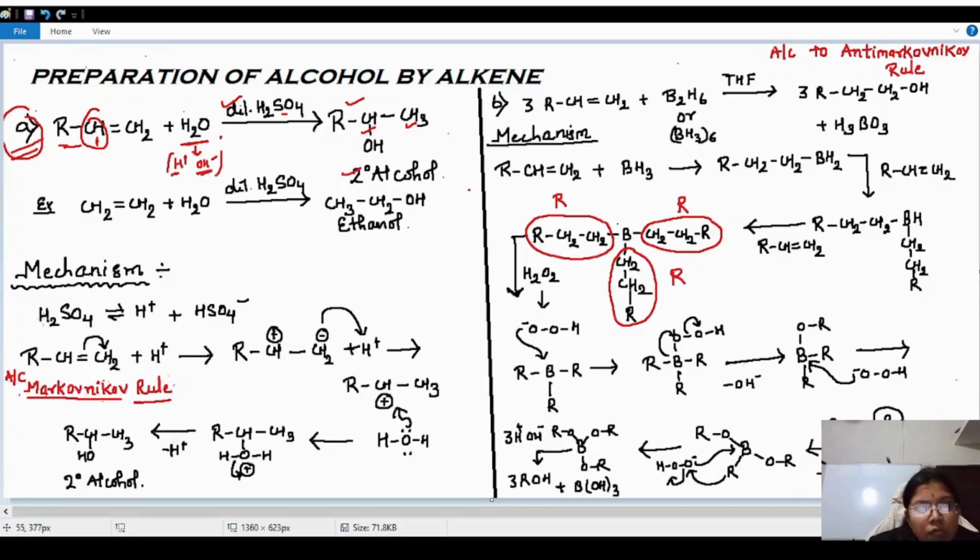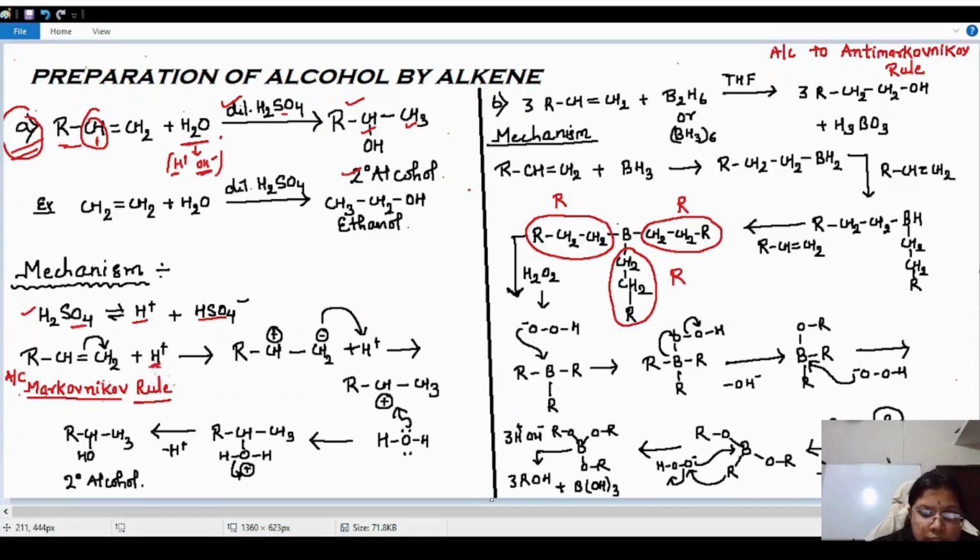First of all, see. We are taking a catalyst, H2SO4. This H2SO4 will break down into H plus and HSO4 minus. Now, alkene is there, and H plus is working as an electrophile. Electrophile means electron-loving species. And why is this called an electron-loving species? Because hydrogen has an electron deficiency. And how do we know that this hydrogen has an electron deficiency? Because of the presence of a plus charge. So if a plus charge is present here, it means that the atom or molecule has an electron deficiency.